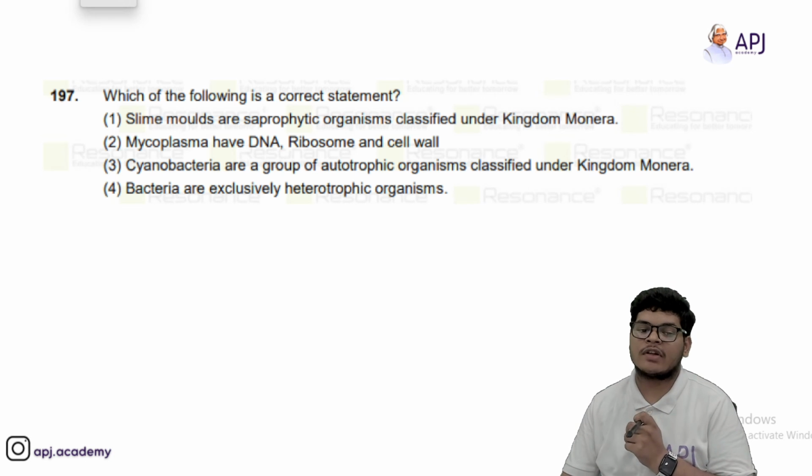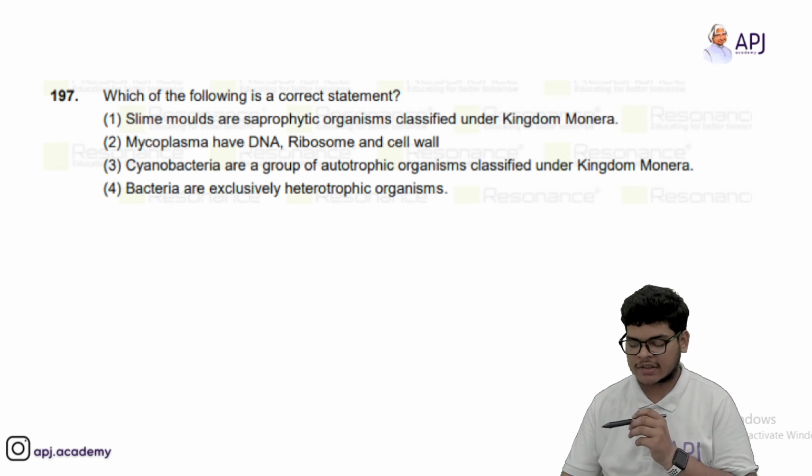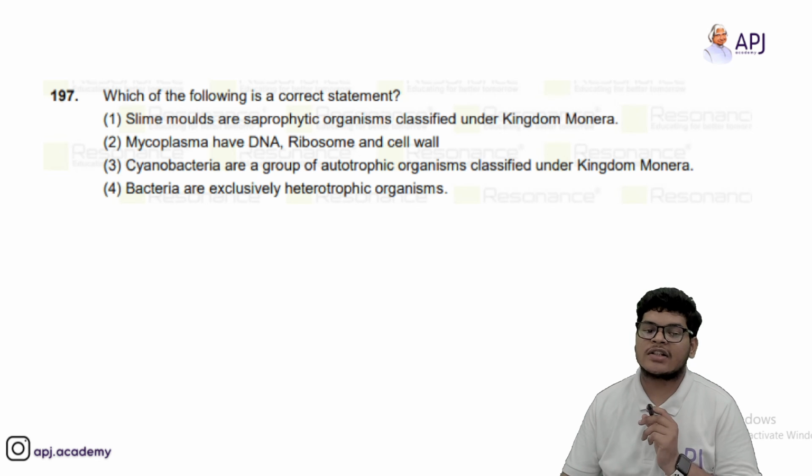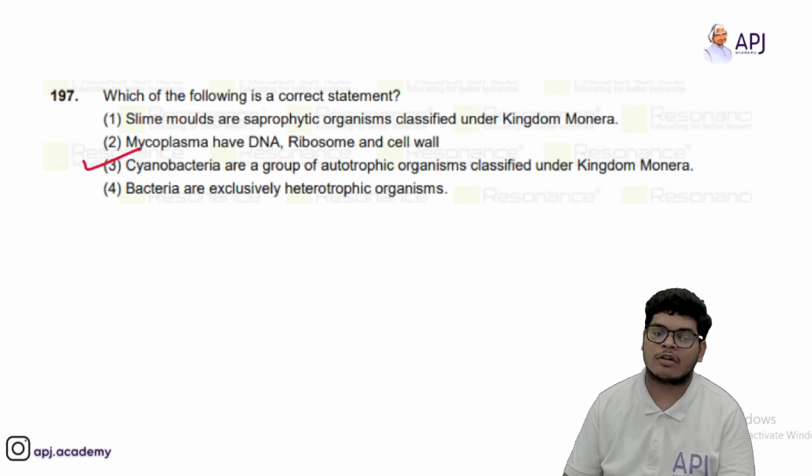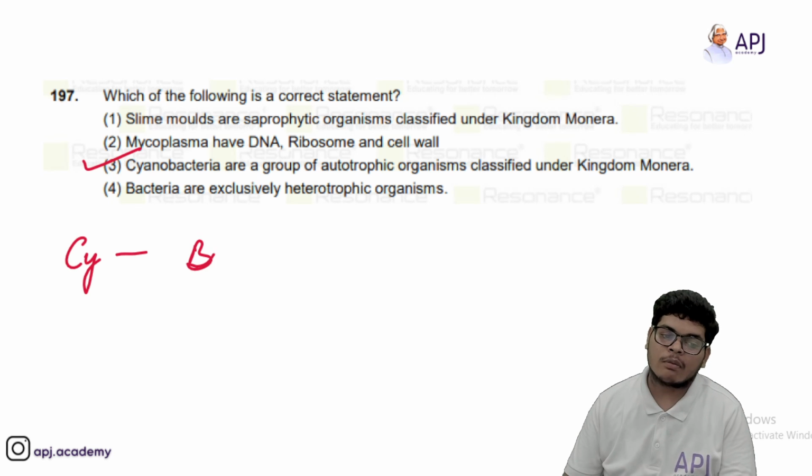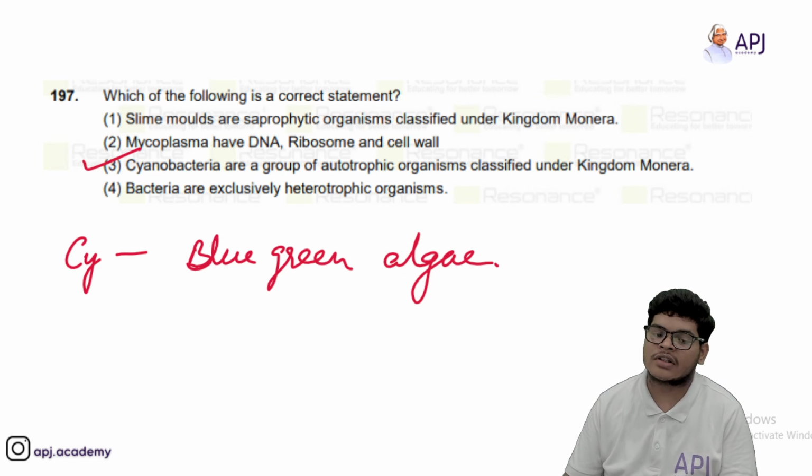197, which of the following is a correct statement? So correct statement is cyanobacteria is a group of autotrophic organisms classified under Monera. Cyanobacteria को ही हम क्या बोलते हैं? ब्लू ग्रीन एल्गी. सो इसके अंदर क्लोरोफिल होता है, जिसकी वजह से ये ऑटोट्रॉफिक न्यूट्रिशन ले पाता है.